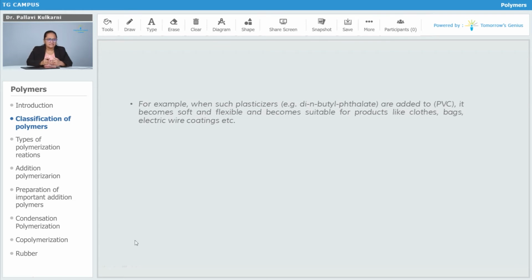Examples of the plasticizers are di-N-butyl phthalate, which is added in the PVC. Due to addition of this plasticizer in the PVC, PVC becomes soft and flexible and it can be suitable for use in clothes, bags and electric wire coatings.